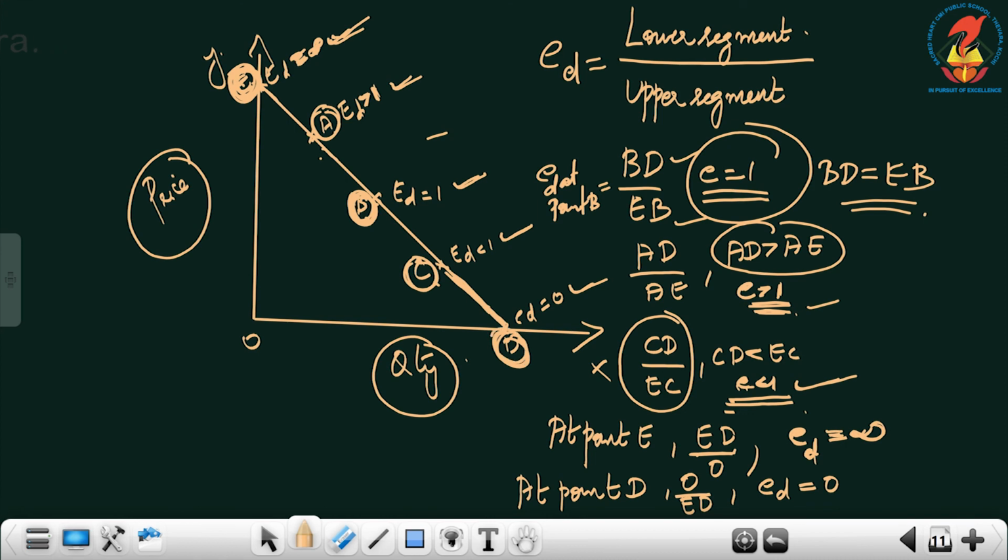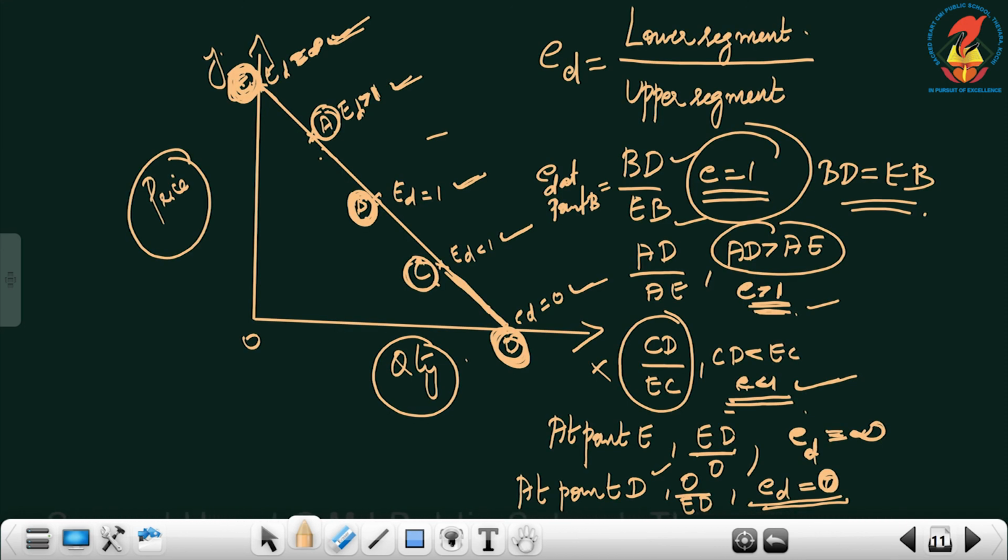Next, at point D, lower segment by upper segment. What is the lower segment? 0 itself, divided by the upper segment DE. So 0 by ED. 0 by any number will give you elasticity of demand equal to 0.